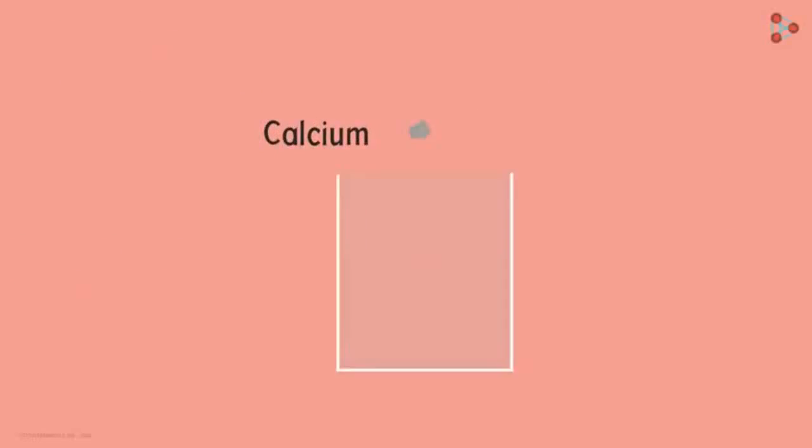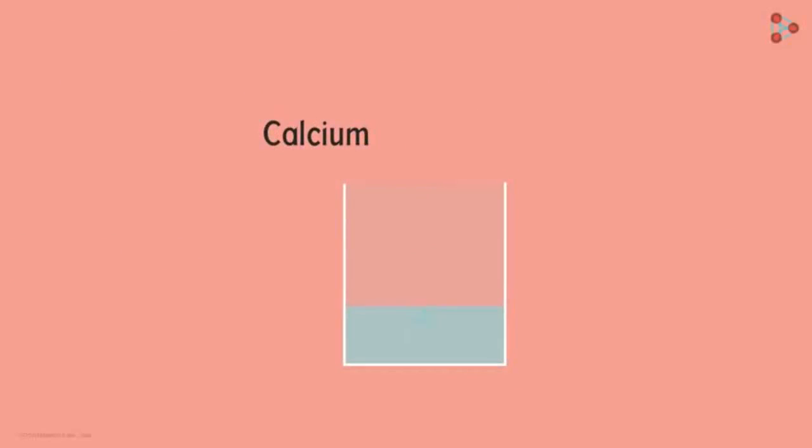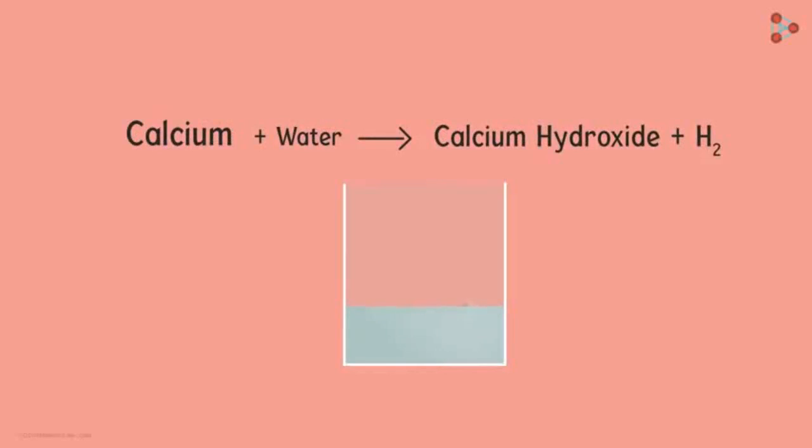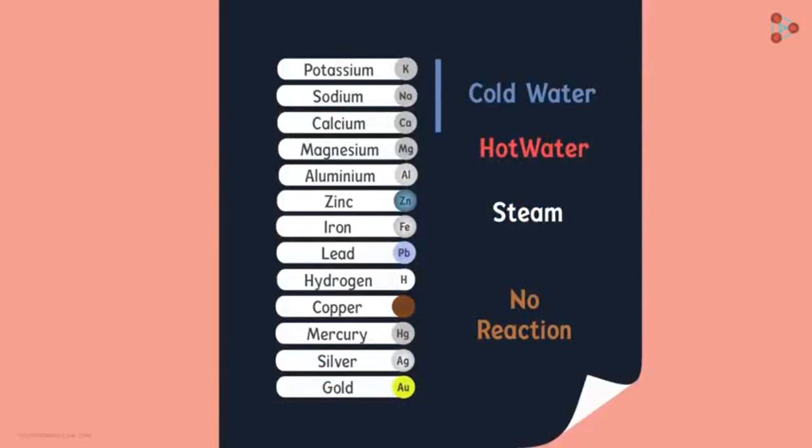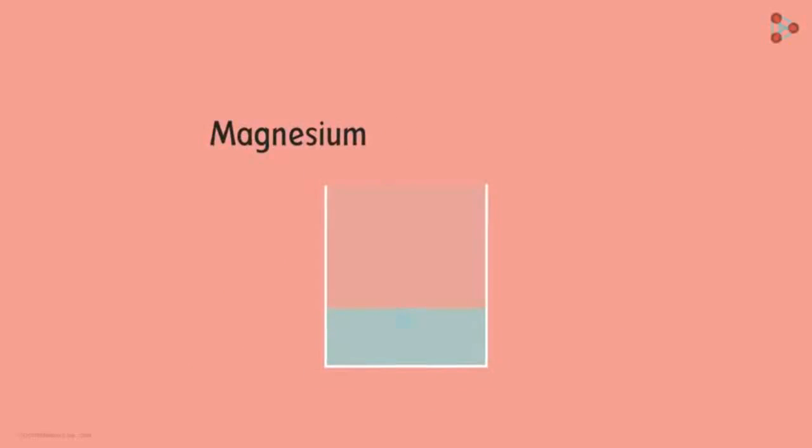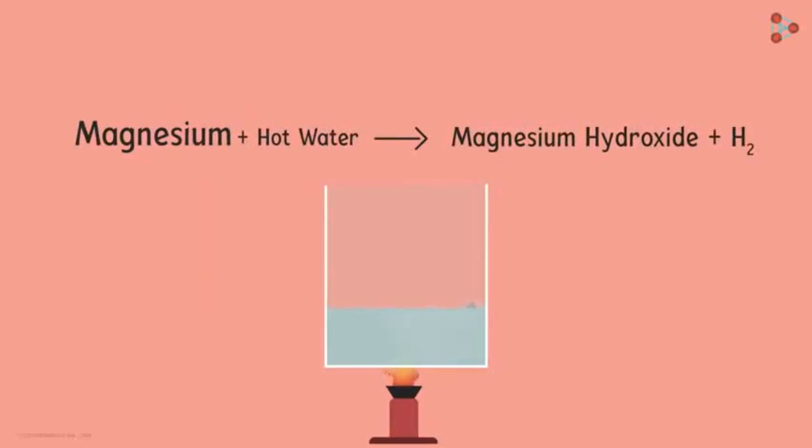How does calcium react with cold water? Well, calcium does react with cold water, but the reaction is not as violent as what we'd seen with potassium and sodium. The heat is not enough for the hydrogen to catch fire. But what happens is that the calcium starts floating because bubbles of hydrogen gas formed stick to the surface of the metal. And magnesium? Does it react with cold water? No, it doesn't. But magnesium reacts with hot water to form magnesium hydroxide and hydrogen gas. And just like calcium, it starts floating due to the bubbles of hydrogen gas sticking to its surface.